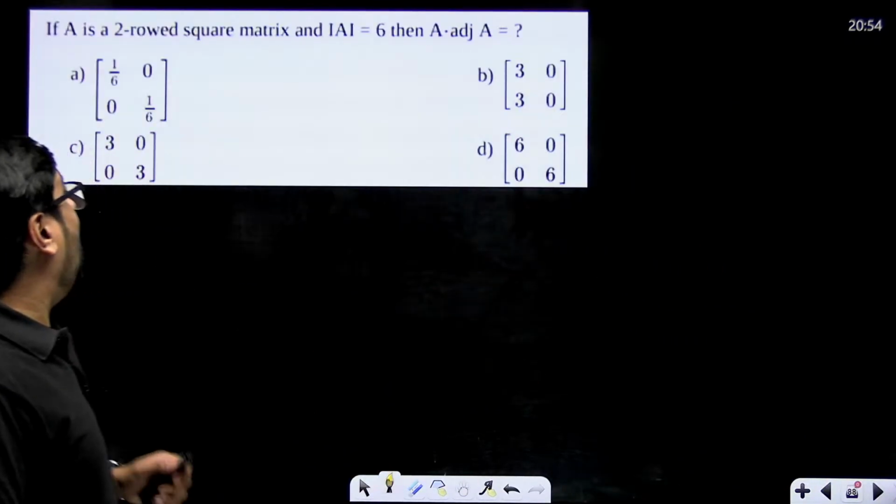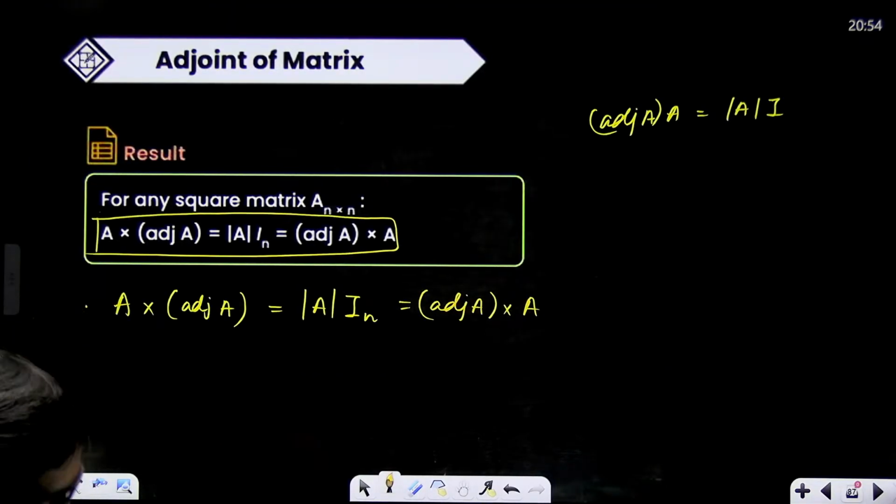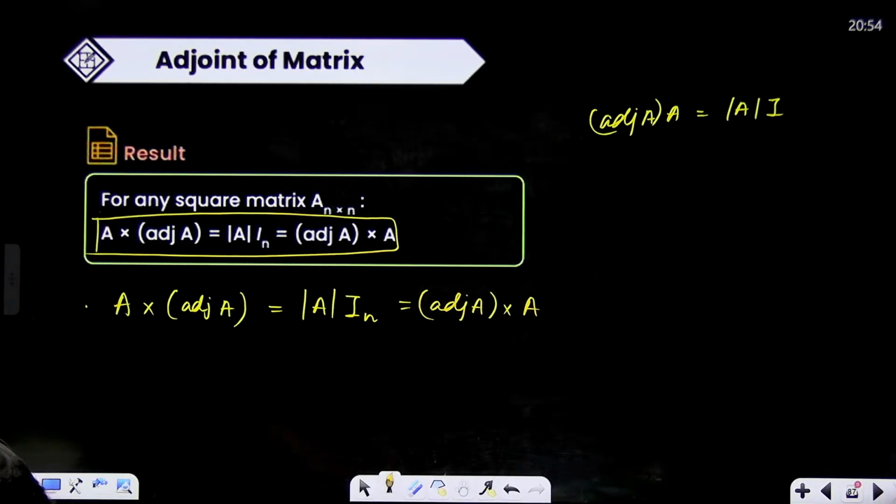Now, the point is how to find the adjoint. For example, I'll take a few matrices because it's important to learn how to find the adjoint. It's important for us to know how to find the adjoint. So let's take two matrices.